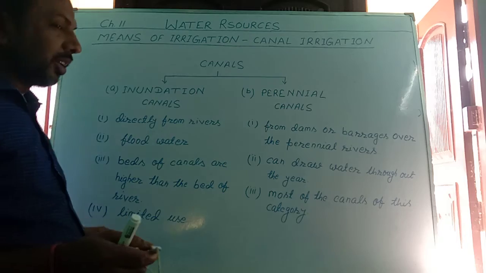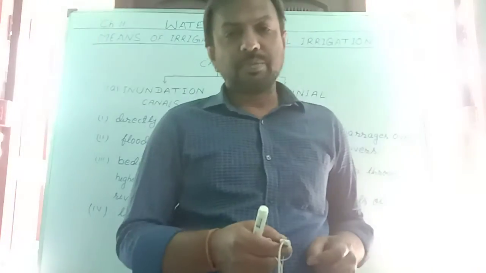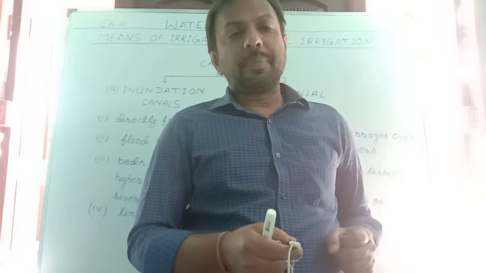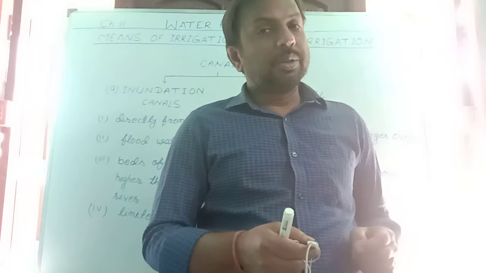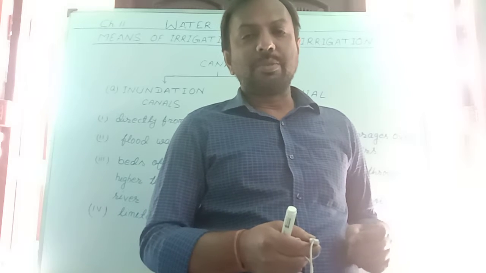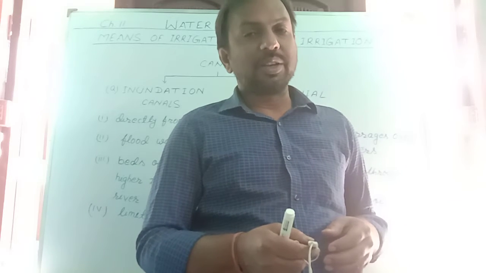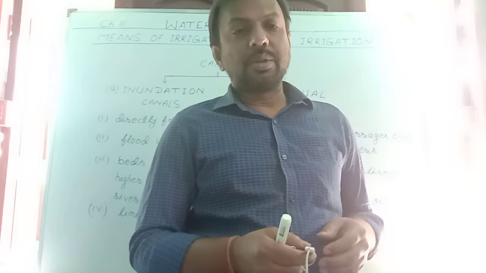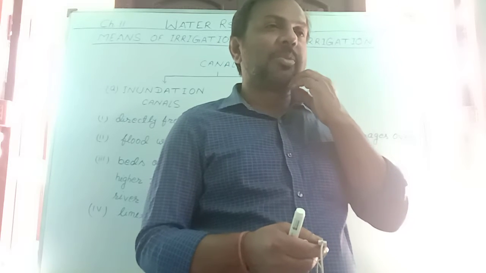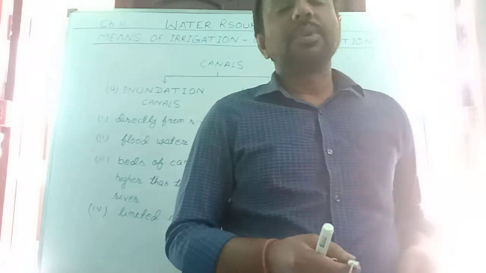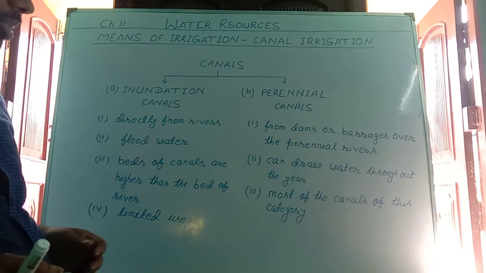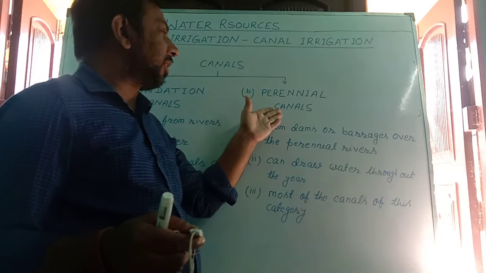And inundation canals have limited use because these are not perennial canals. They provide water only during the rainy season. That extra amount of water comes only during the rainy season, and that extra amount of water is released through the inundation canals. So there is a limited use. This inundation canal can provide water only in those months of rainy season, and in the remaining months it remains dry. Now the second type of canals are perennial canals.